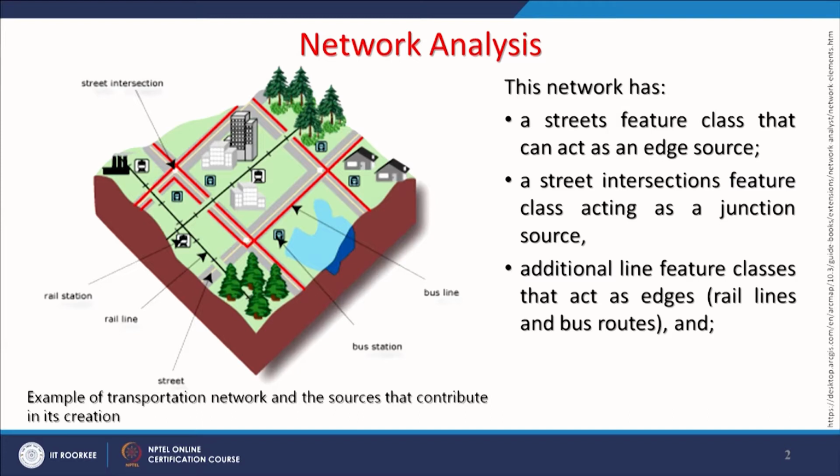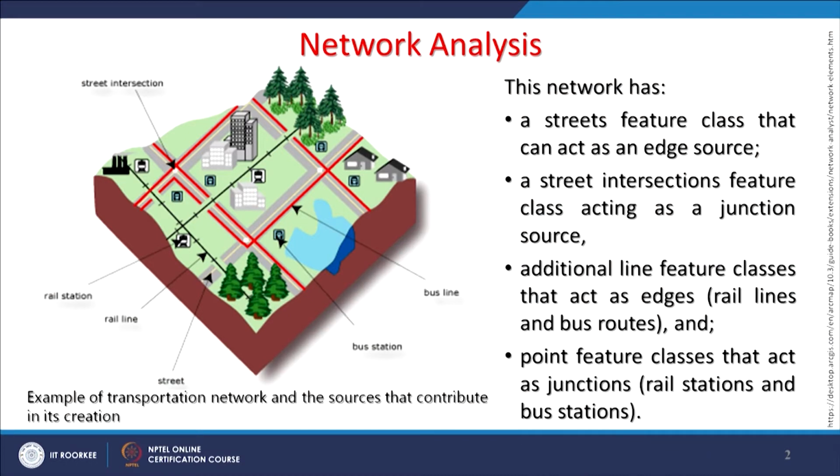So, if I take the example of a street, that feature class can act as an edge source. That is one of the sources, or one of the elements of a network. Then a street intersection feature class acts as a junction source, the second element of a network. And then the third, an additional line feature class acts as edges, rail, and also the point feature classes that act as junctions, that is, a rail station or bus station.